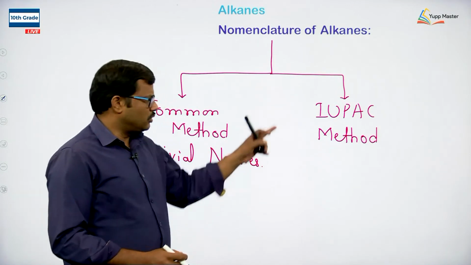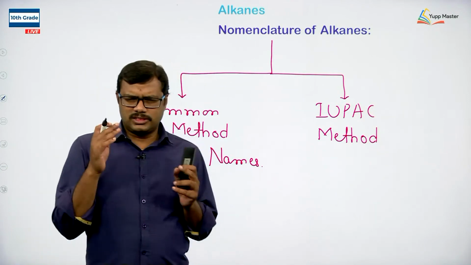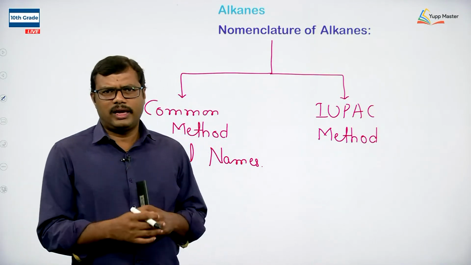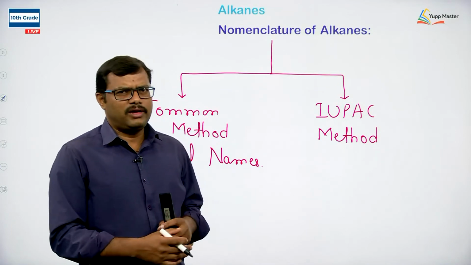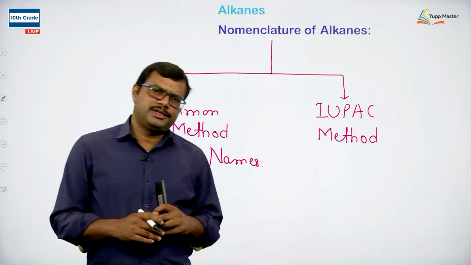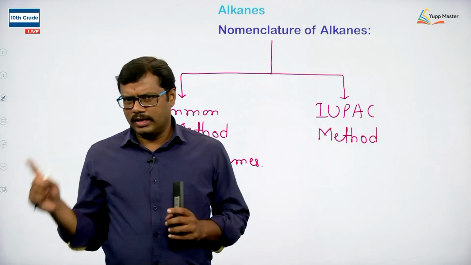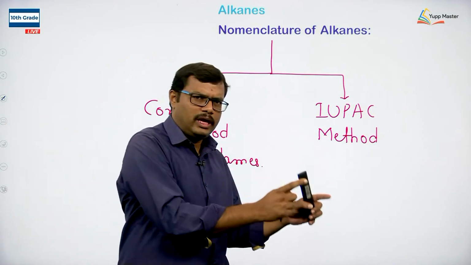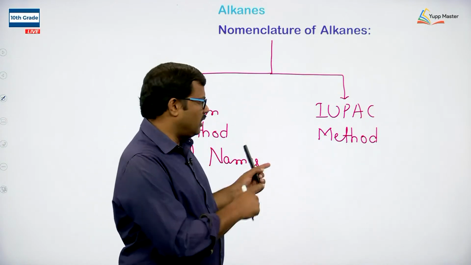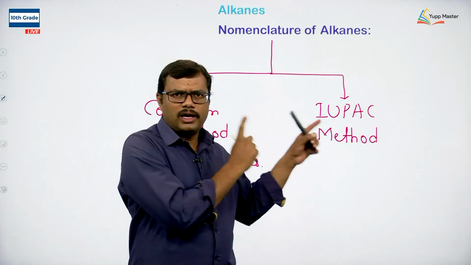Therefore we focus on the IUPAC method of nomenclature, which is a systematic naming. Based on the number of carbon atoms present in the compound we name the alkanes, and from that it is easy to identify them, and even if the name is given we can write the structure. According to the IUPAC system of nomenclature, one structure will have one name, and one name corresponds to only one structure. So wherever you go, the name of the organic compound according to the IUPAC system will give only one structure.